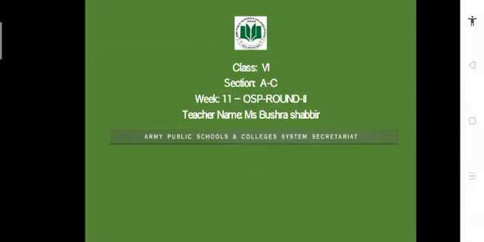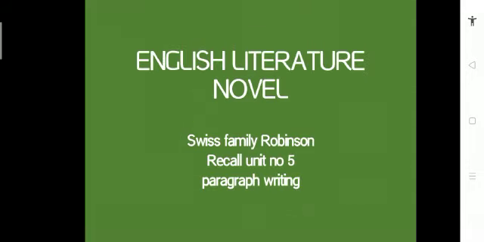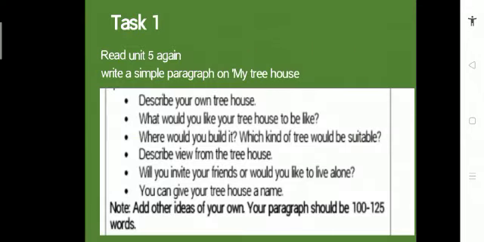We will start from the English literature novel Swiss Family Robinson. Let's recall the first 2 to 5 units, and then you have to write a paragraph and a two character sketch. You have to write 2 tasks. The first is the paragraph that you will write on the topic My Tree House, and in this paragraph you have to describe your own tree house with your imagination.